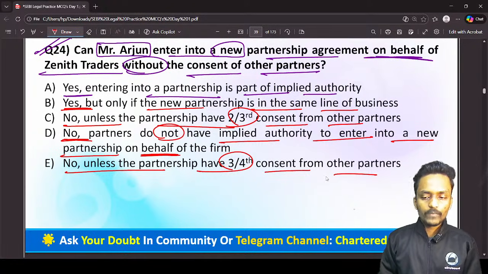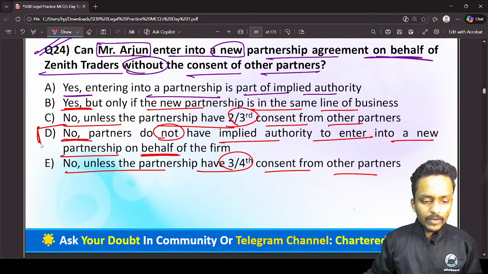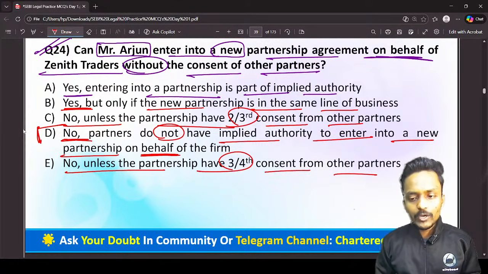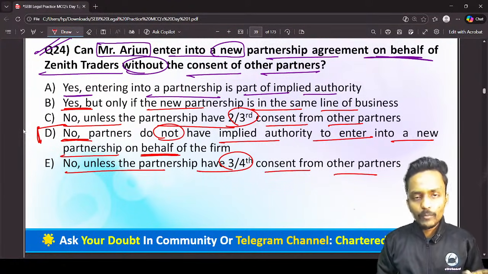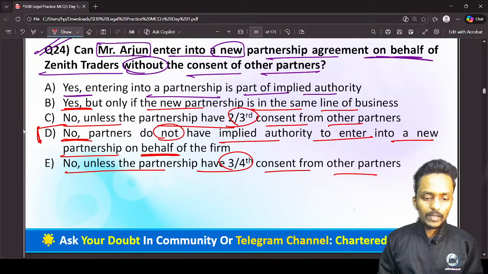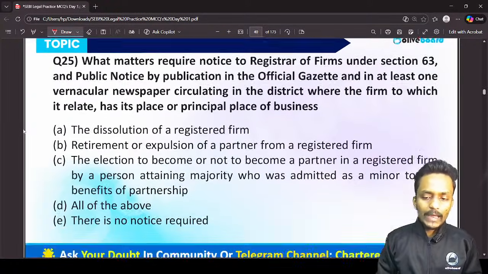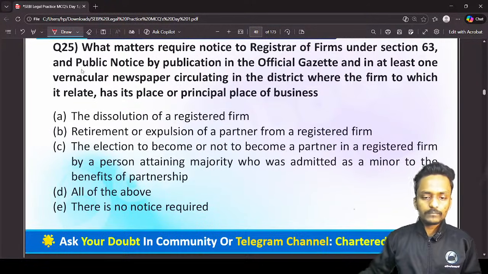So can I say that a partner has no power or authority to enter into any kind of partnership agreement on behalf of the firm? No, sir. Because for entering into a partnership agreement on behalf of the firm, express authority is required. And because you don't have the express authority, you cannot enter into the agreement here.